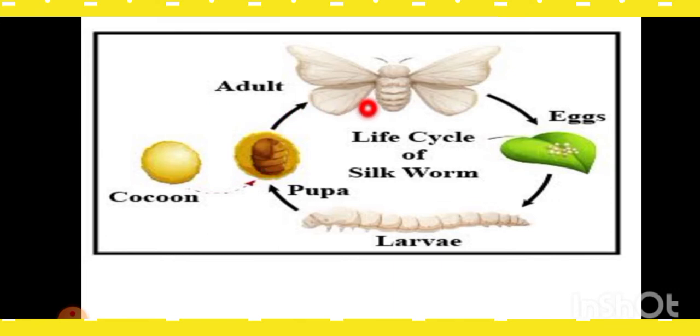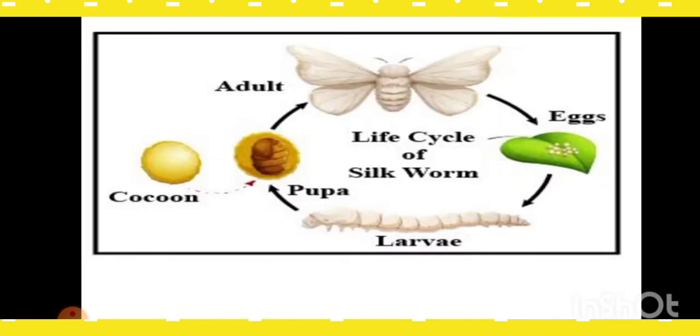In nature, this life cycle occurs once a year, but under an experimental setup, it can occur 3 to 4 times a year. Every butterfly undergoes this type of life cycle, not only the silkworm.